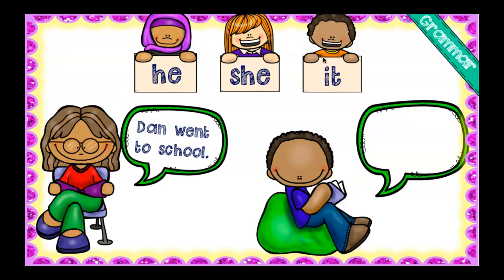Okay, let's look at one more example. Dan went to school. I'm going to tell you more about Dan at school. Dan went to school. Dan loves school. Instead of saying the noun Dan again, I can say he loves school. Dan went to school. He loves school.